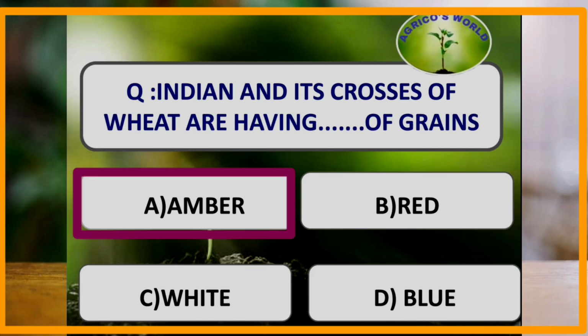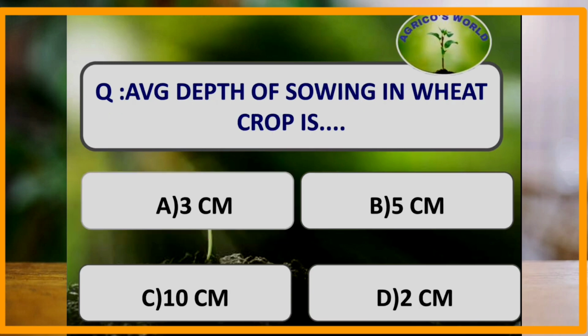Indian varieties and its crosses of wheat are having which color of grains? Indian varieties and its crosses are having amber color grains, whereas the Mexican varieties of the wheat are having red colored grains.